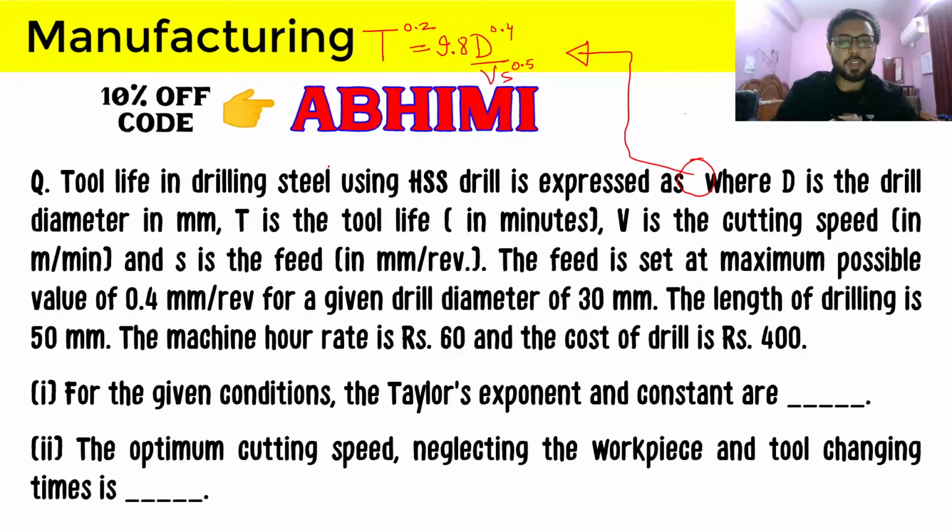But in this question we are provided with some costs: the machine hour rate is 60 and the cost of drill is 400. So these two costs are provided to us. Let's see if we can use these two costs to find our answer.